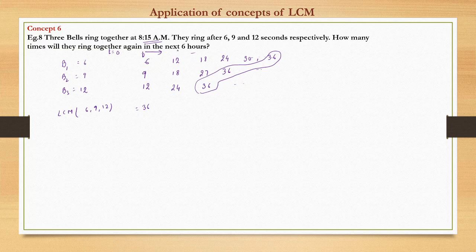So how many times will they ring together in the next 6 hours? Every 36 seconds they ring one time. So in 6 hours, which is 6 into 60 minutes into further 60 seconds, how many times will it be? 1 upon 36 into 6 into 60 into 60.